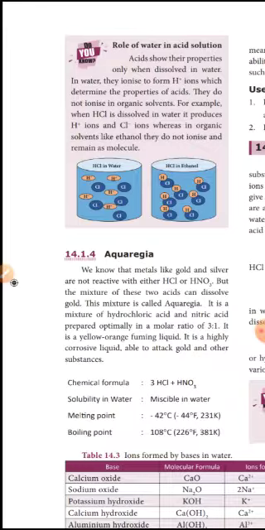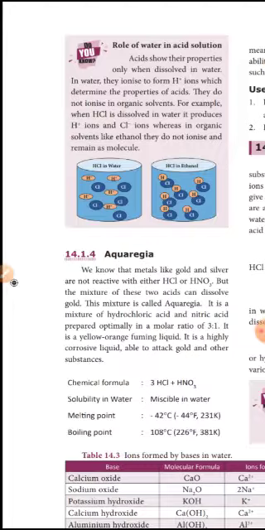So the mixture of these two acids can dissolve gold. Gold only dissolves in aqua regia. The ratio is 3 to 1: 3 molecules of hydrochloric acid, 1 molecule of nitric acid. That mixture is called aqua regia. It is a yellow orange fuming liquid, highly concentrated acid. It is a highly corrosive liquid, able to attack gold and other substances.